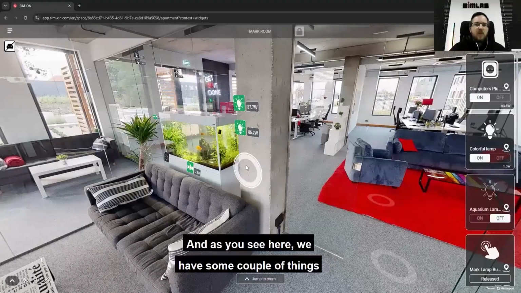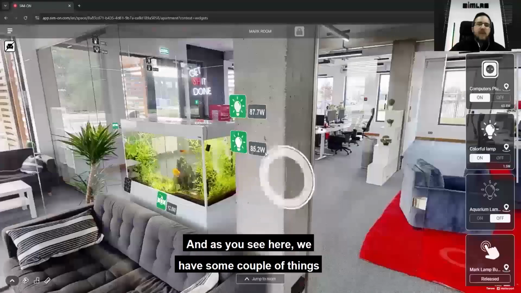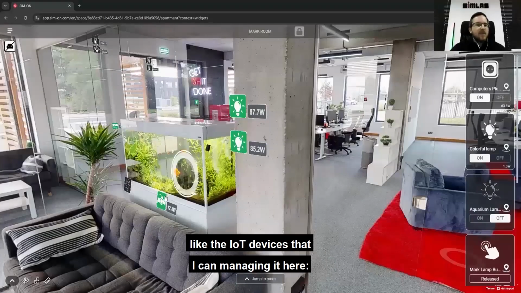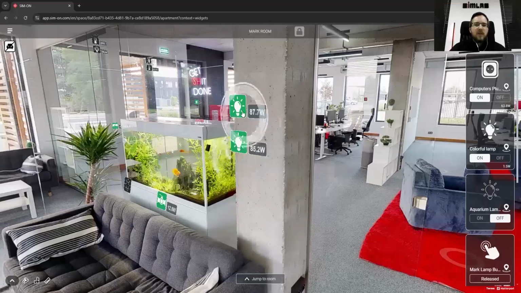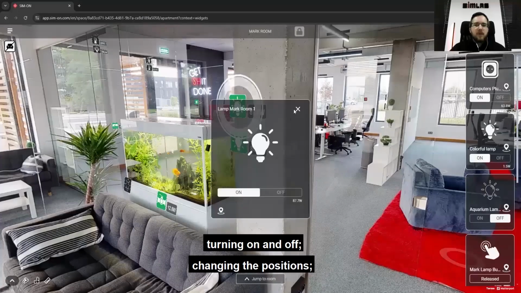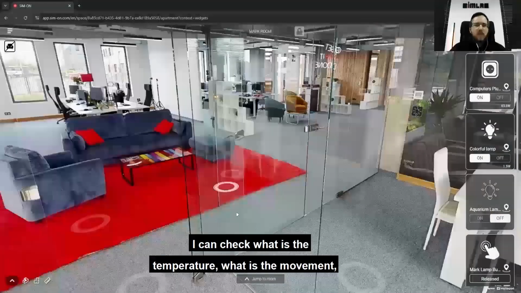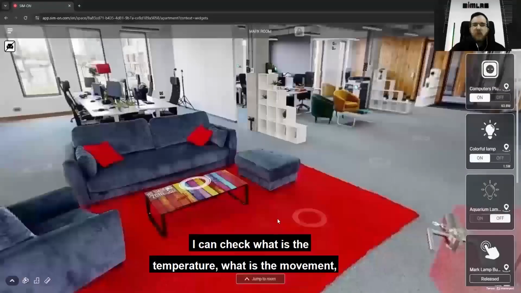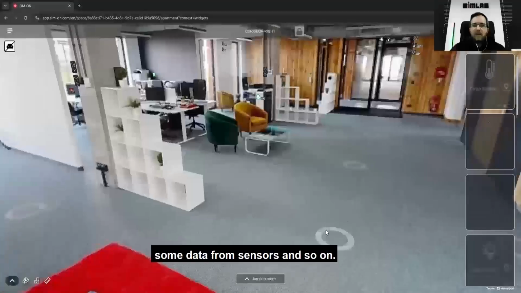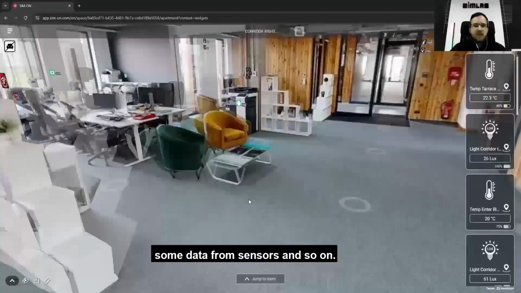As you see here, we have a couple of things, like the IoT devices, which I can manage from here, turning them on and off, changing the positions, changing the parameters. I can check the temperature, the movement, some data from sensors, and so on.